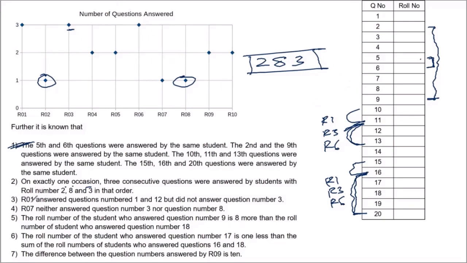Statement 3. Roll number 1 answered questions 1 and 12, but not question number 3. Okay. Roll number 1 answered question number 1. Okay. 12.